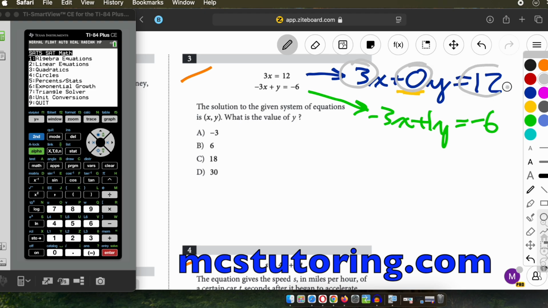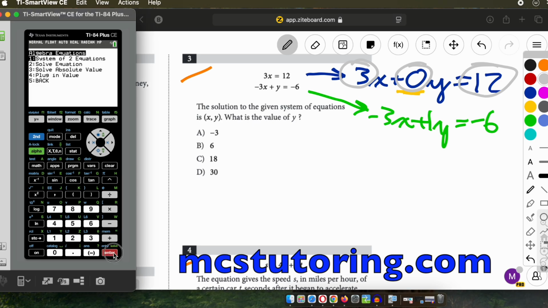Let me just explain what that is. Algebra equations, system of two equations: ax plus by equals c. We're asking for the coefficients of the x and the y, and then the number on the right-hand side. So a is 3, the coefficient of the x. The coefficient of the y is 0 because we don't have a y. And c is just going to be 12, the constant on the right-hand side.